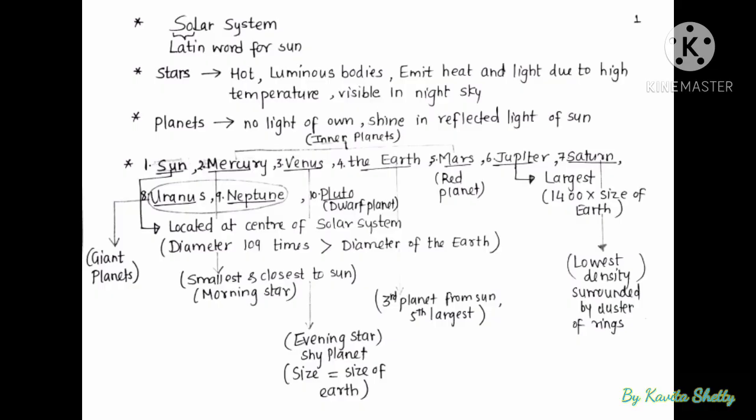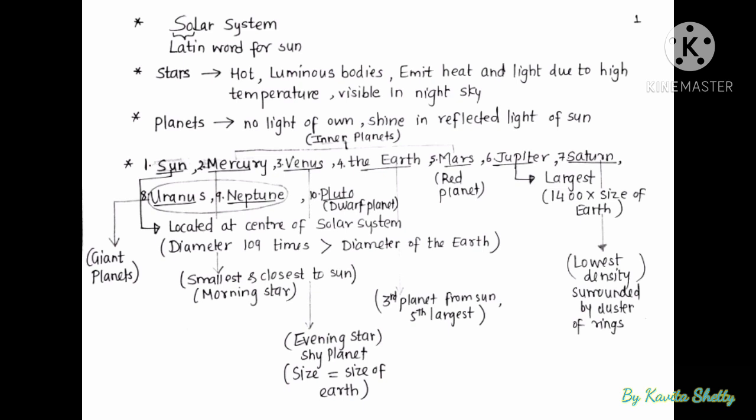In the word solar system, sol is a Latin word for sun. Stars are nothing but hot luminous bodies which emit heat and light due to high temperature, and they are visible in the night sky. Planets have no light of their own and shine in reflected light of the sun. There are 8 planets. The planet Pluto is a dwarf planet.